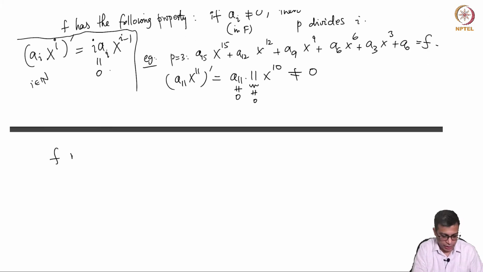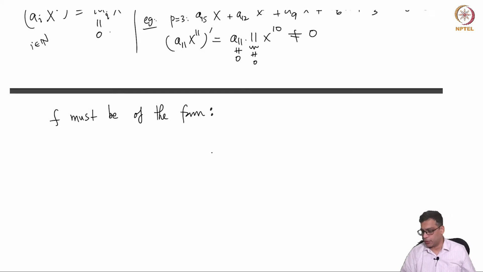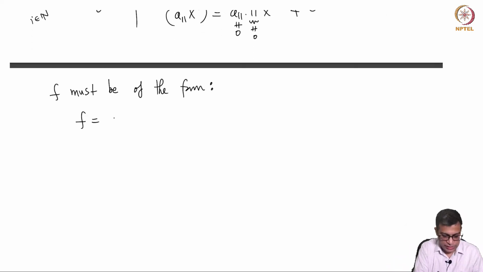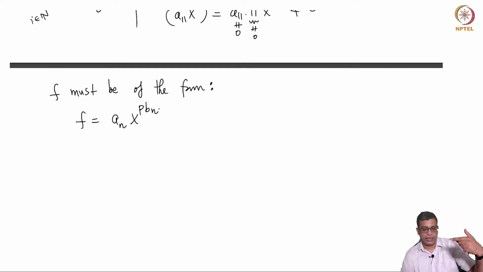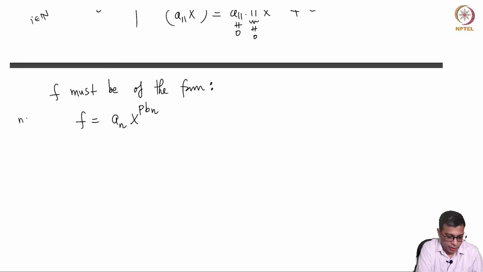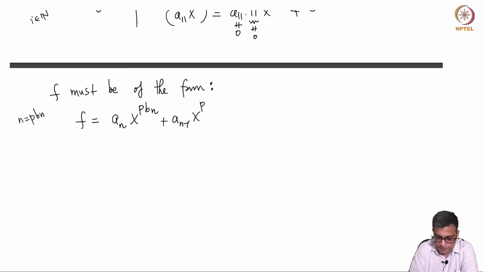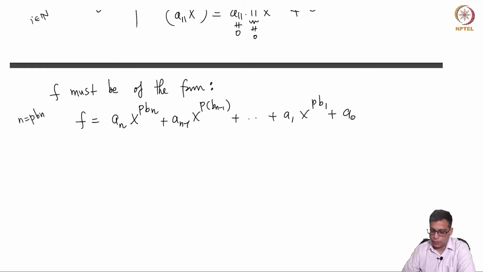So f must be of the form, I am going to write it like this: f equals a_n x power p b_n. So n I am writing as p b_n. So n must be divisible by p, and then I will simply write it like this: plus and so on, plus a_1 x power p times b_1, plus a_0.